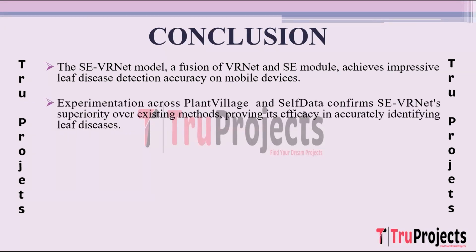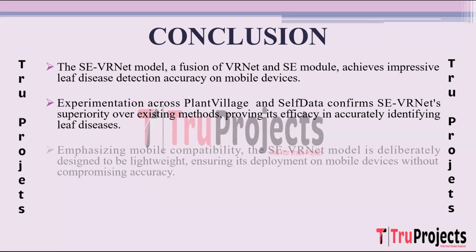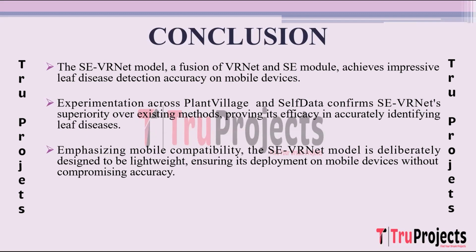Through rigorous experimentation across datasets like PlantVillage and self-data, the SCVRNet model showcases its superiority over existing methods in leaf disease detection. Comparative analysis against other state-of-the-art methods affirms SCVRNet's efficacy, establishing it as a more accurate and reliable solution for identifying leaf disease across different datasets. A key focus of the SCVRNet model's development is its deliberate design for mobile compatibility. Its lightweight architecture ensures efficient performance on mobile devices without compromising accuracy.